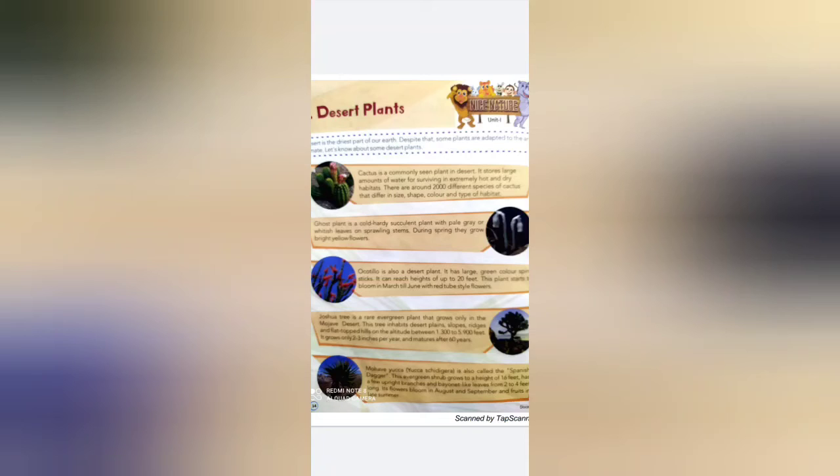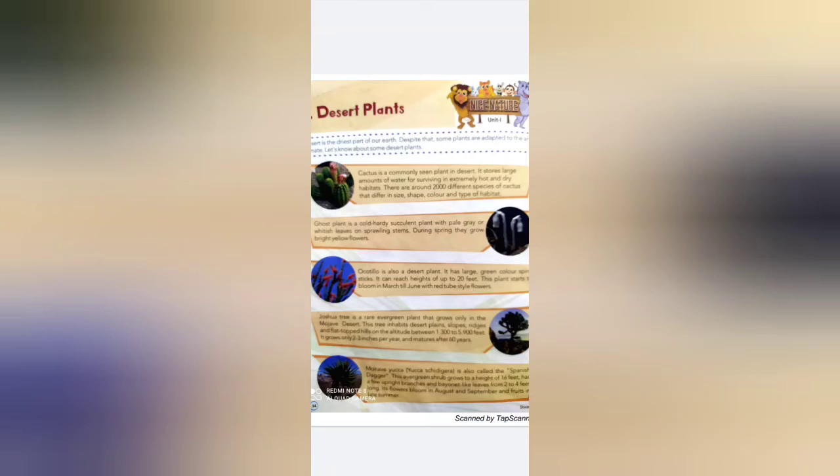Its flowers bloom in August and September, and fruits in late summer. In which month does its flower bloom? Mojave yucca's flowers bloom in August and September, and the fruits grow in the late summer.